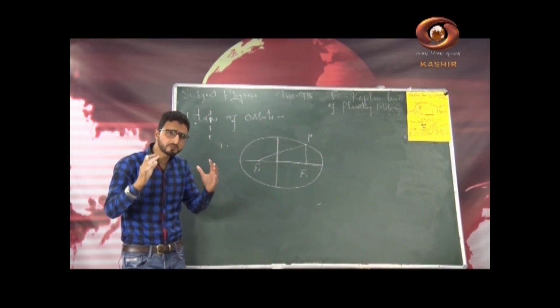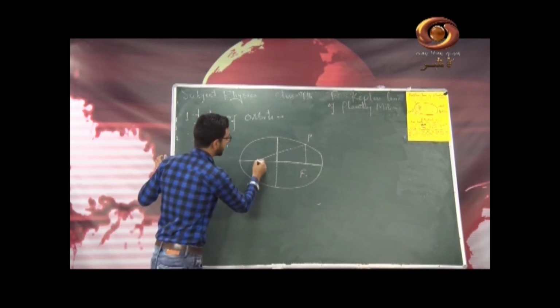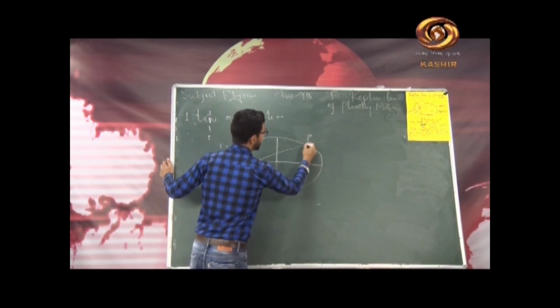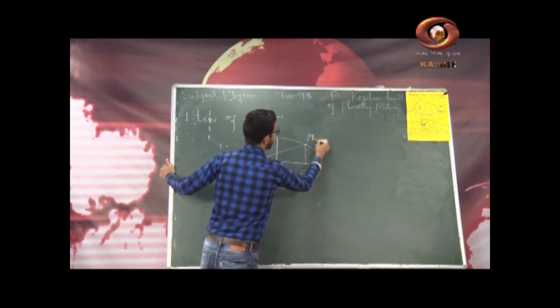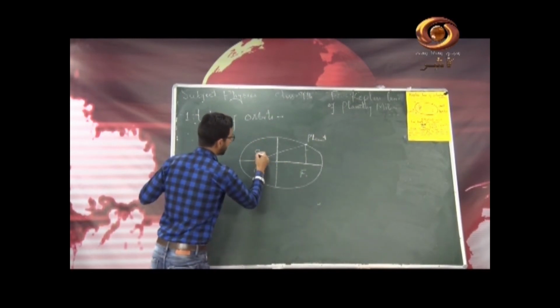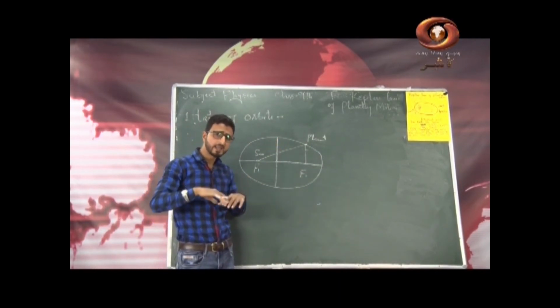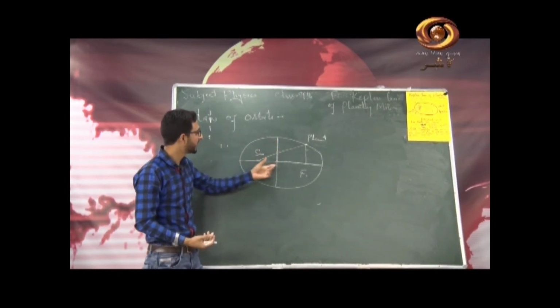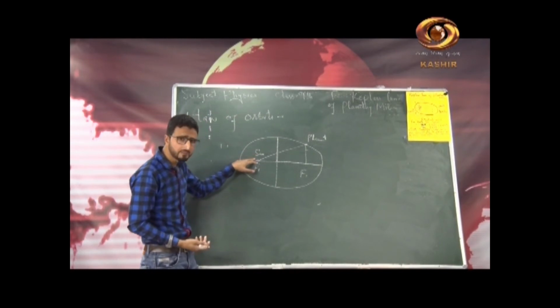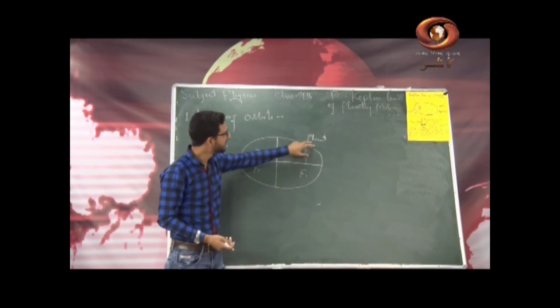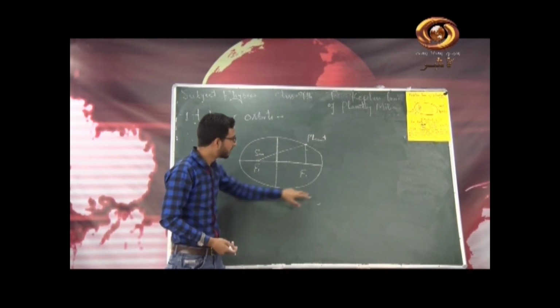As per Kepler's first law, every planet revolves around the sun. Let me consider the planet here. Every planet revolves around the sun in an elliptical orbit with sun at one of the focus of the ellipse. So this is sun at the focus of the ellipse and the planet revolving around it.